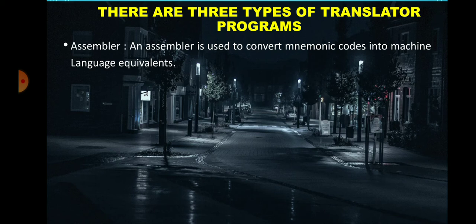There are three types of translator programs: assembler, interpreters, and compilers. All these three translator programs convert the source code into machine code or object code.